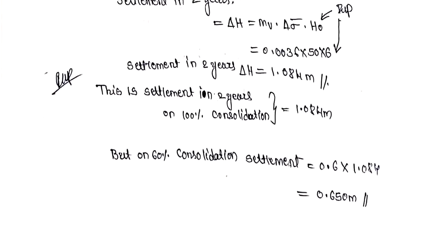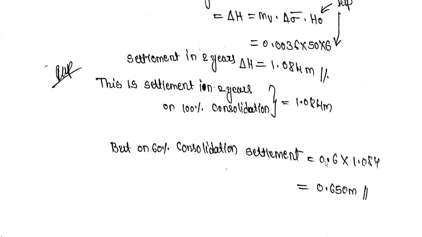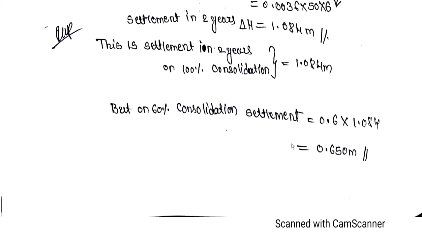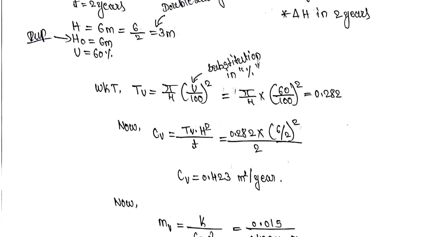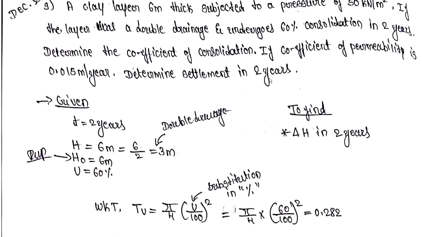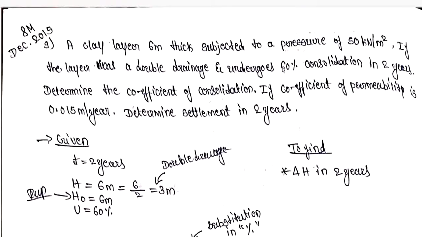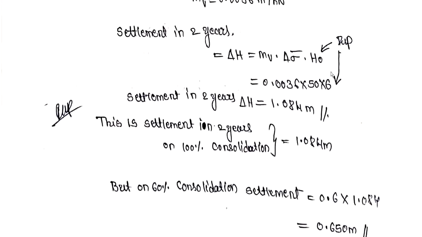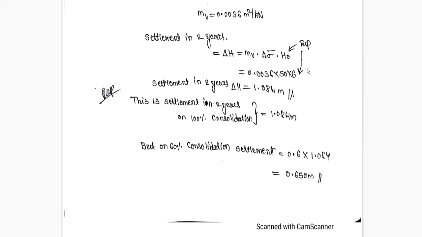For 60% consolidation, settlement is equal to 0.6 into whatever the settlement for 100% consolidation is. We have to multiply it with 0.6, then only we are going to get the settlement for 60% consolidation. They have asked about the settlement for 60% consolidation only. It undergoes 60% consolidation, so we have found it for 60% consolidation only.